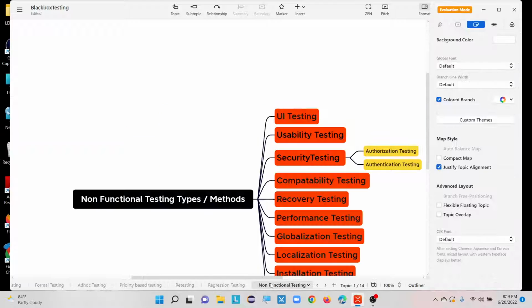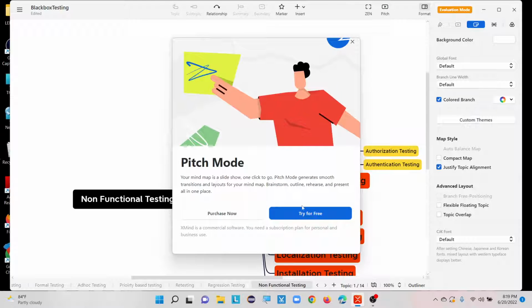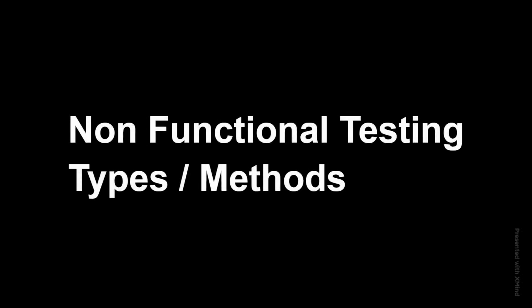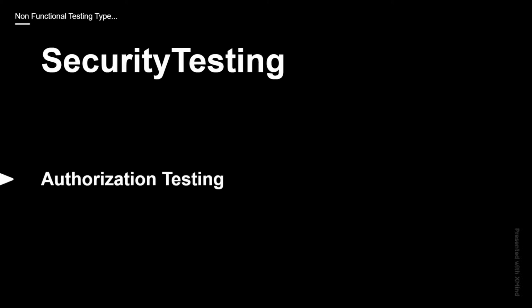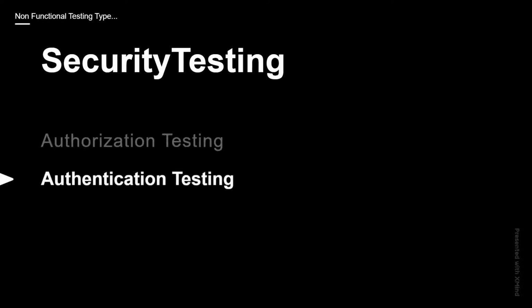Now we will see non-functional testing types, and what the different non-functional testing types are. The first non-functional testing type here is user interface testing, and then usability testing, then security testing. After security testing we have authorization testing and authentication testing.